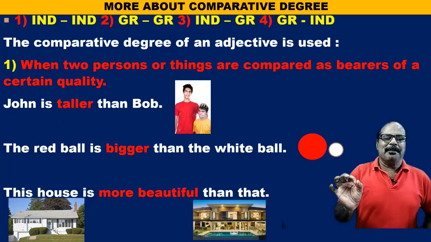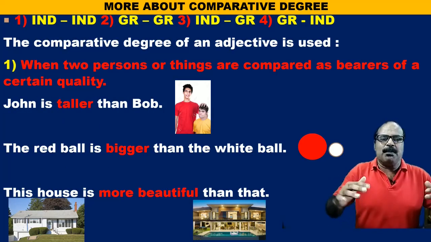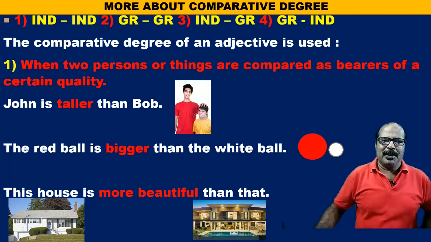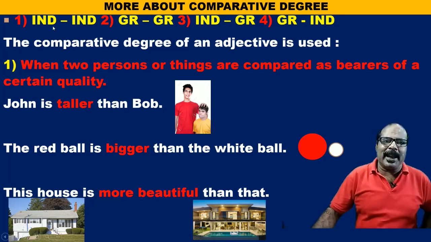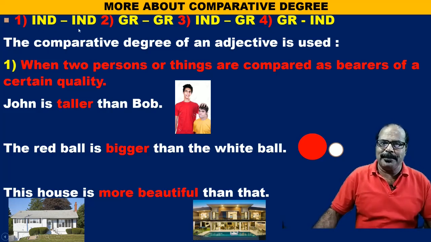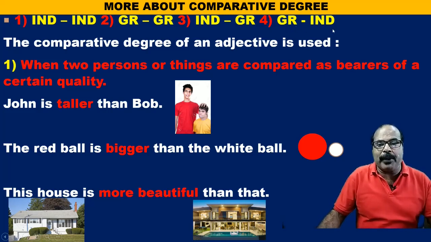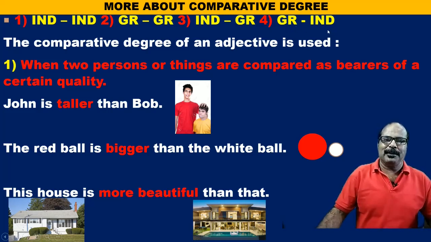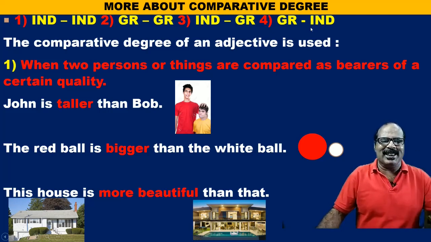Now let us discuss more about comparative degree. So comparison can be made between 2 individuals. That means an individual can be compared with another individual. Number 2, a group can be compared with another group. An individual can be compared with a group. Again, a group can be compared with an individual. So there can be 4 cases.